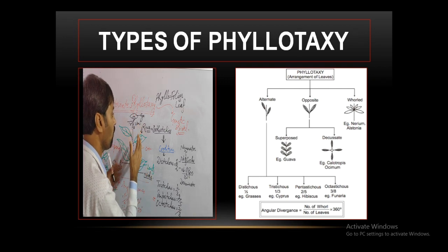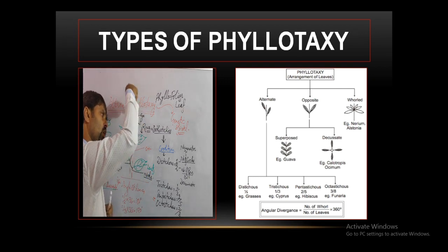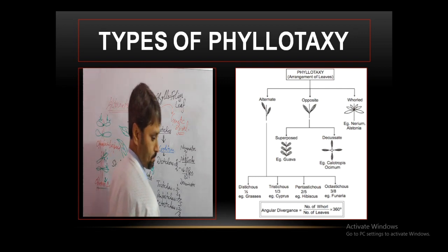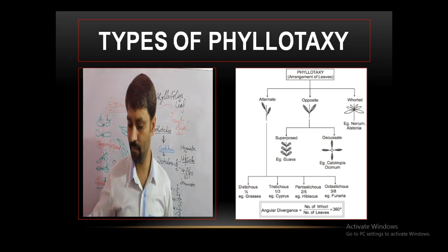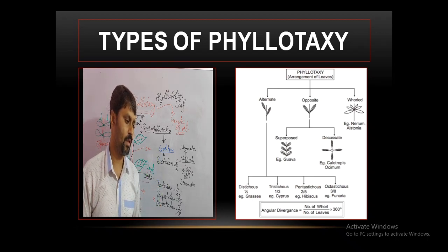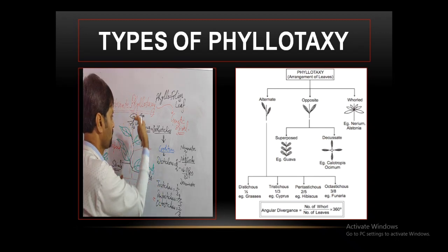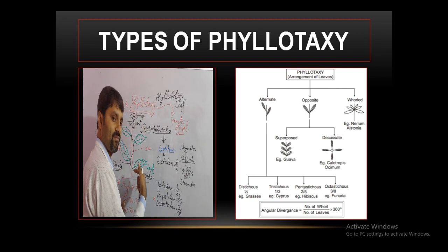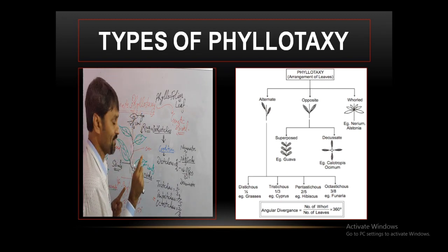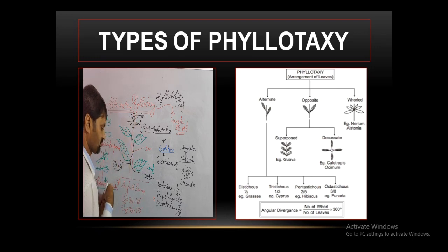But now, suppose this is the stem, the top view. If we look from the top of the alternate phyllotaxy stem or branch, then what is there?